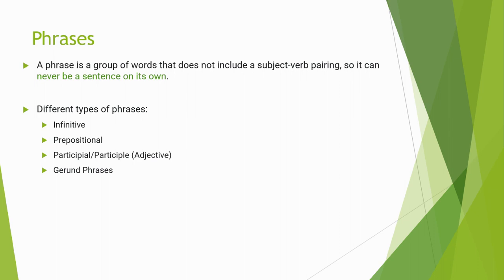A phrase is a group of words that does not include a subject verb pairing. So it can never be a sentence on its own. A phrase is always part of a sentence. You can't just put a period at the end of a phrase by itself.